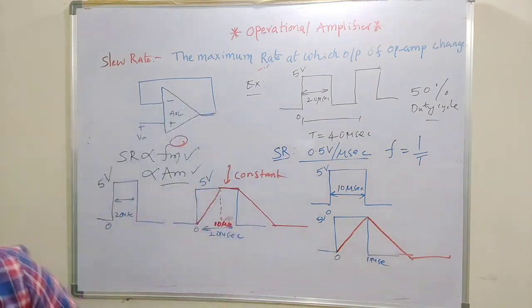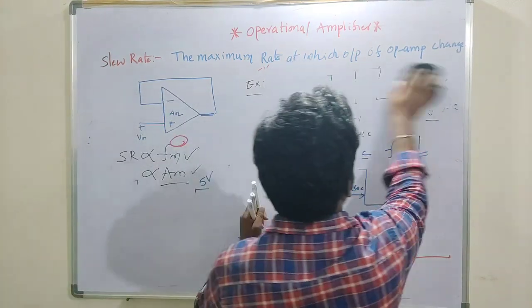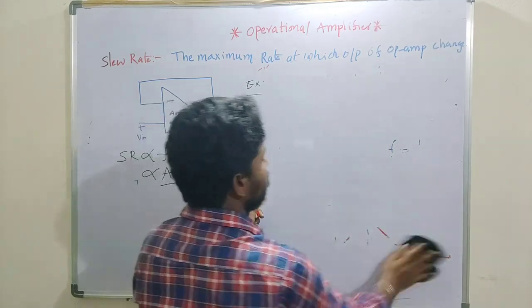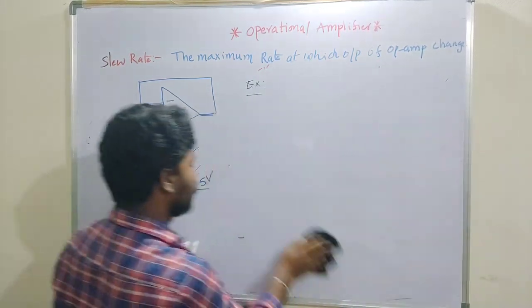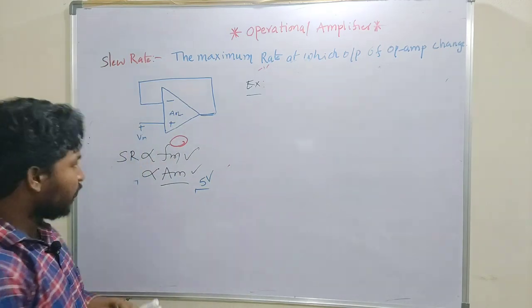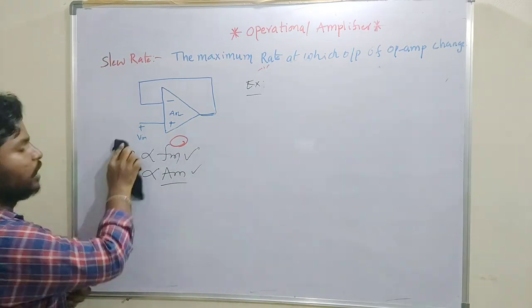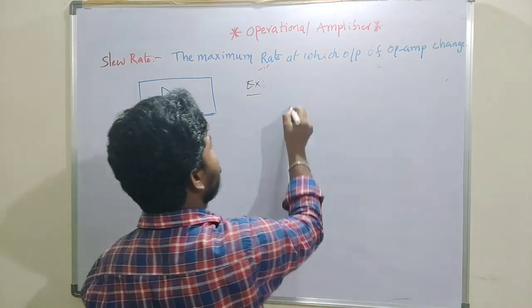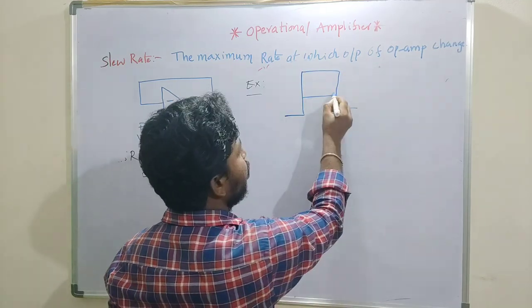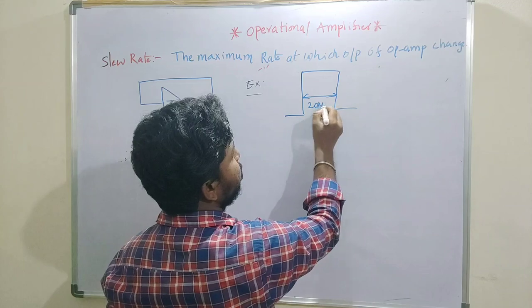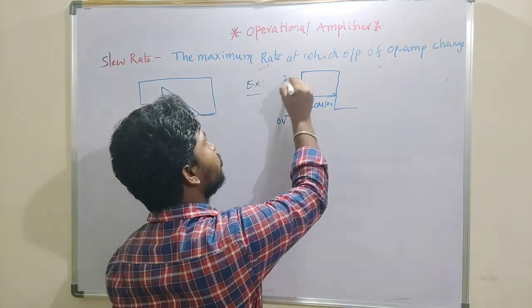Now to prove the second case, the second example, I have to keep the frequency of the given signal constant and change the amplitude of the signal. We have discussed one case already. In the second case, I give an input with a time period of 20 microseconds, keeping it constant, and I want to change the amplitude to 20 volts.